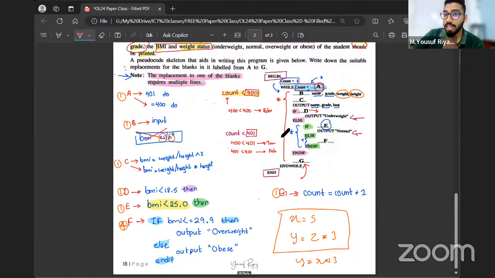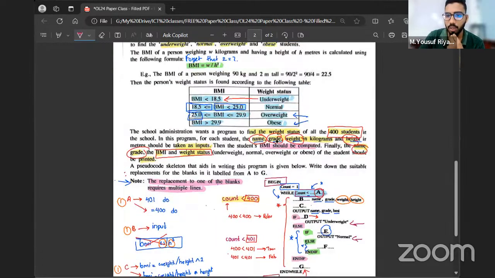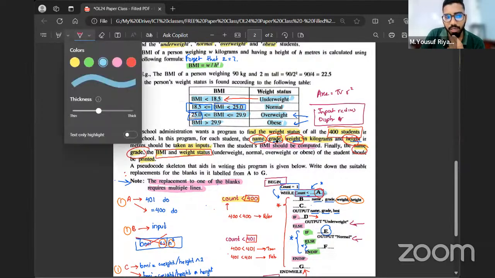Like go and check the program you wrote to find the area of a circle. You can find the area of a circle using the equation: area is equal to pi r square. In my program, I'm asking the user to input radius. If I say input radius and then mention display r, only this part is the program. Will it be able to display the value of radius?